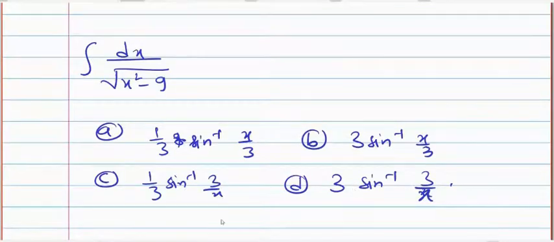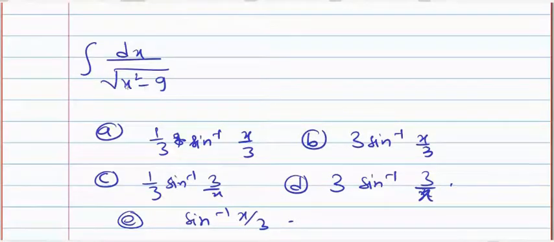The fifth option is sin inverse x by 3. A, B, C, D, E. Okay, very good.